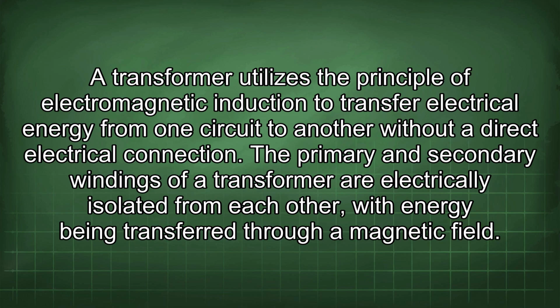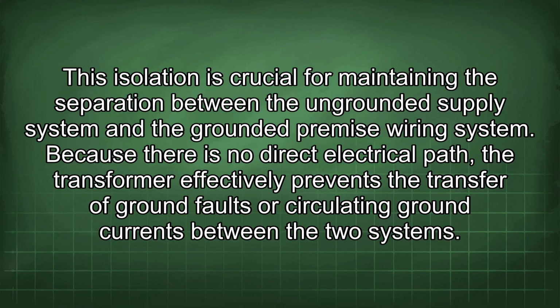The primary and secondary windings of a transformer are electrically isolated from each other, with energy being transferred through a magnetic field. This isolation is crucial for maintaining the separation between the ungrounded supply system and the grounded premise wiring system. Because there is no direct electrical path, the transformer effectively prevents the transfer of ground faults or circulating ground currents between the two systems.